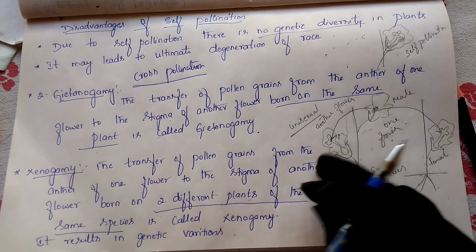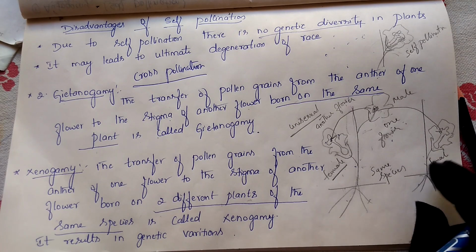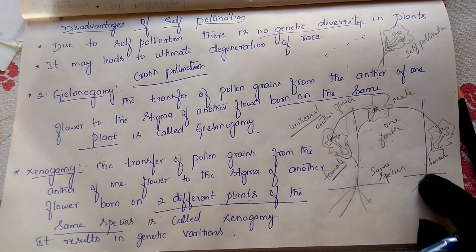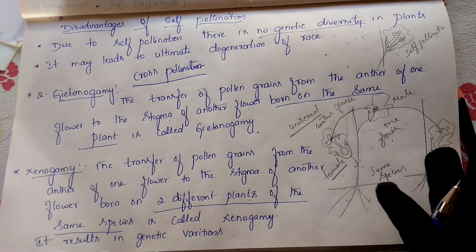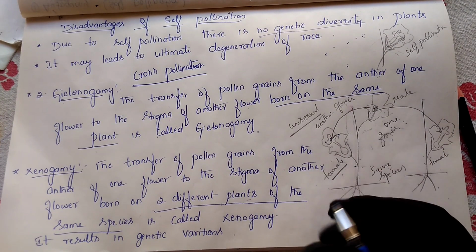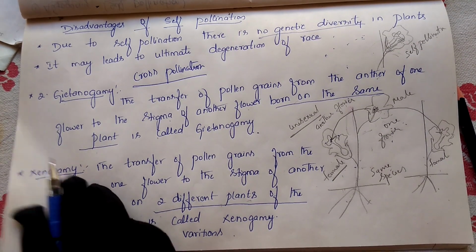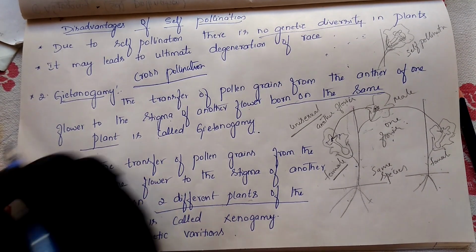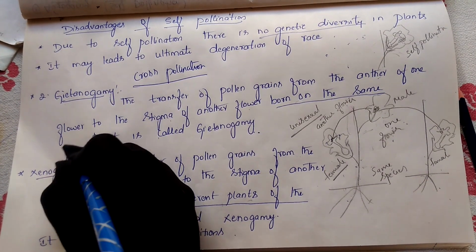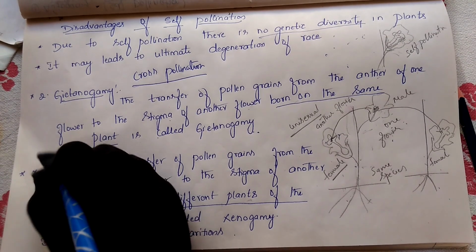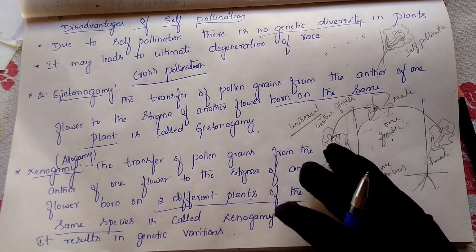So in geitonogamy, two different flowers are present in one plant, whereas in xenogamy two plants belonging to the same species are present. Like that, the three types of pollination are finished: autogamy, geitonogamy and xenogamy. Xenogamy we even call allogamy. So like that, the three types of pollination are finished.